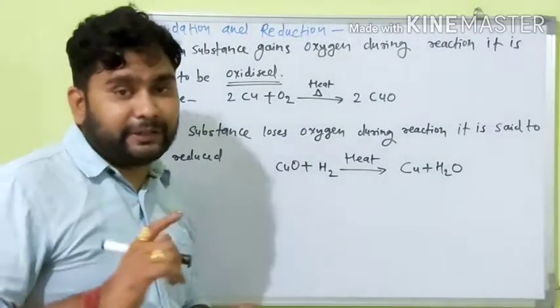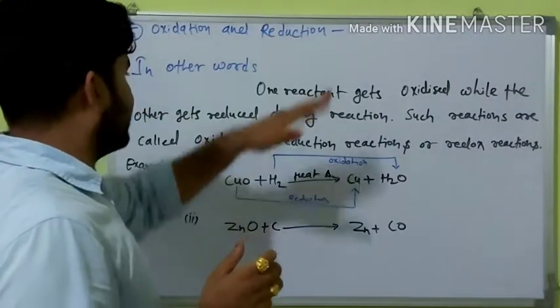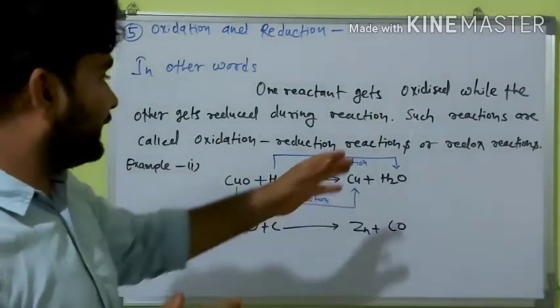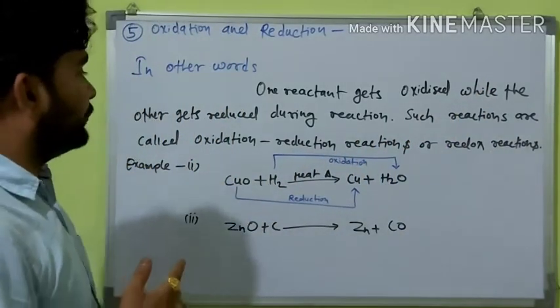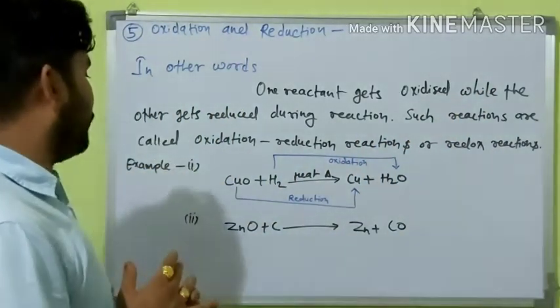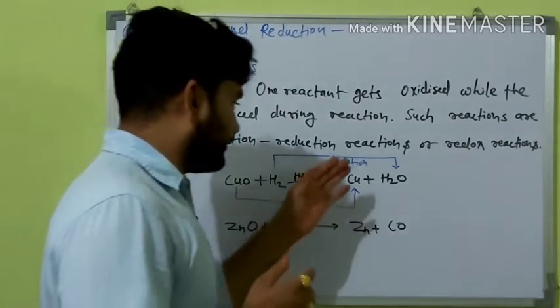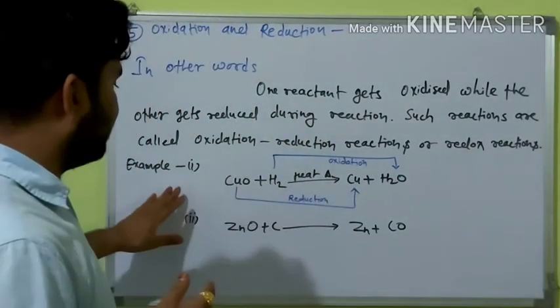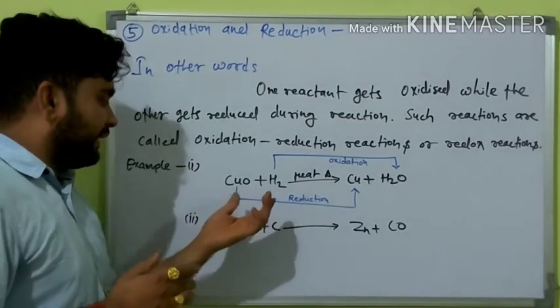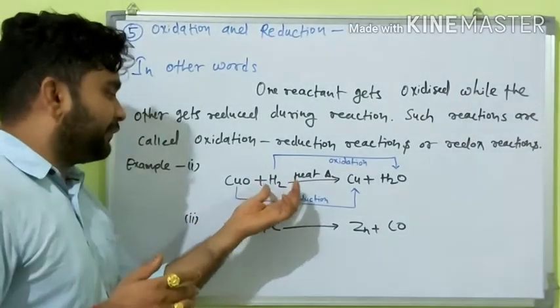There is another definition of oxidation and reduction. One reactant gets oxidized while the other gets reduced during a reaction. Such reactions are called oxidation-reduction reactions, or redox reactions. Example: copper oxide reacts with hydrogen.